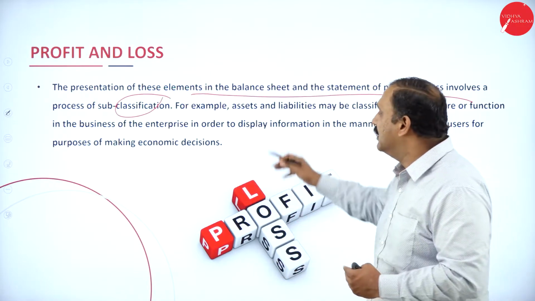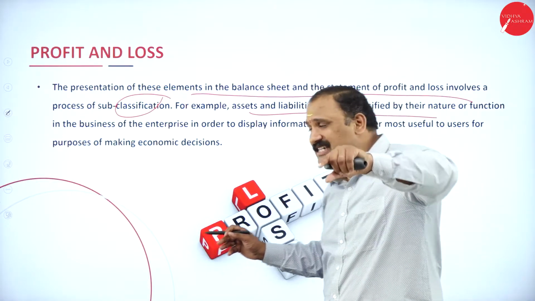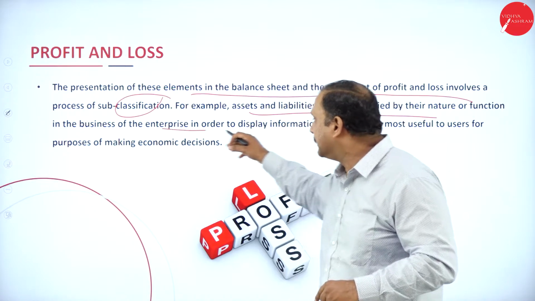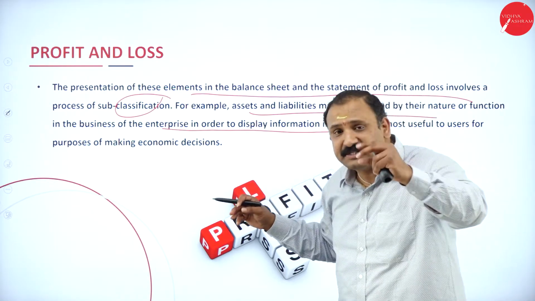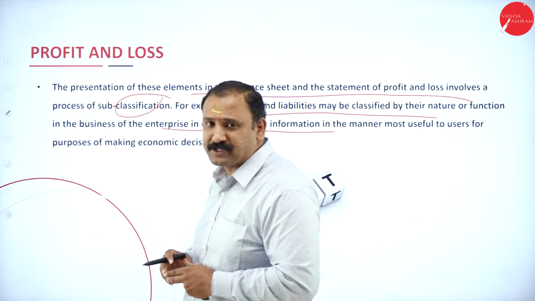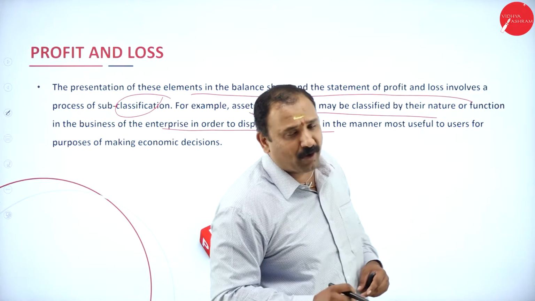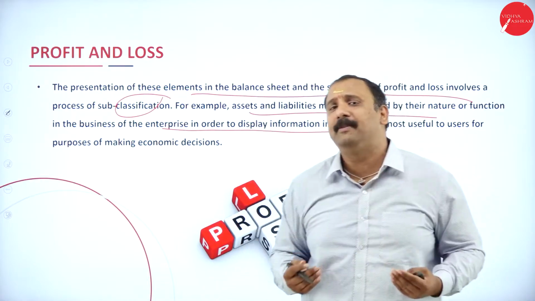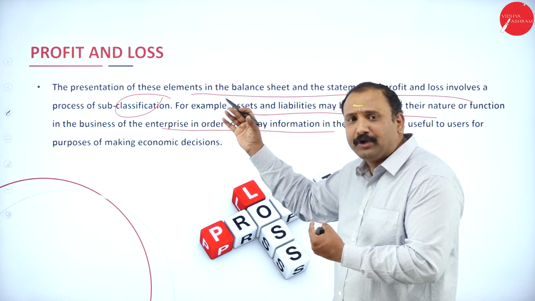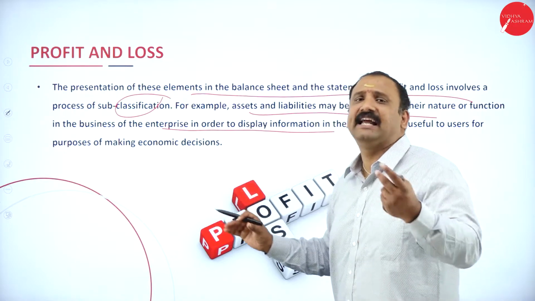For example, assets and liabilities might be classified by their nature and function in the business enterprise in order to display information used for the purpose of economic decision making. When we talk about profit and loss, it is very common for all of us. Why? Because this is the statement that shows the company's performance at any given point of time.